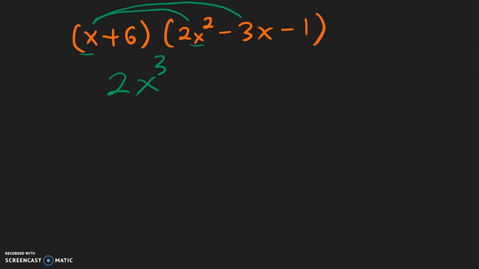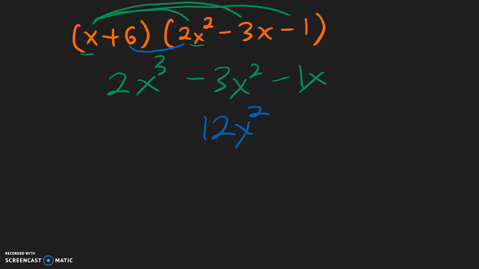Now, x times negative 3x is negative 3x to the second power because we have two x's being multiplied together, and now x times negative 1 is negative 1x. Then we will distribute the 6 to every term. 6 multiplied with 2 is 12, and we have an x squared.